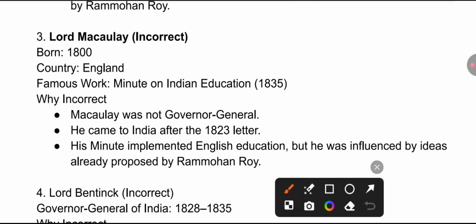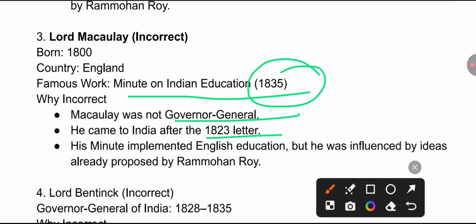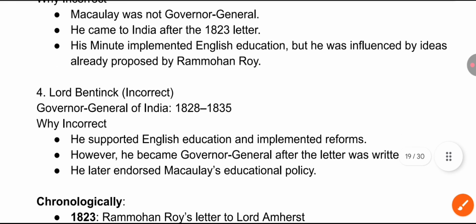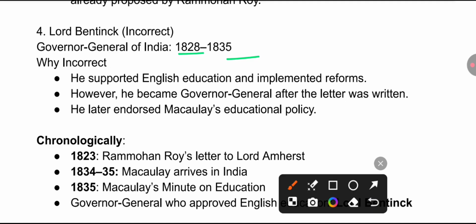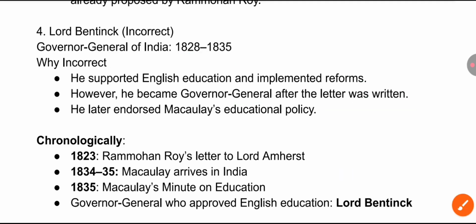Lord Macaulay, who was also very important for the Minute on Indian Education, 1835 Minute, Macaulay, we know him. Macaulay was not Governor General. He came to India after the 1823 letter, and his Minute implemented English education, but he was influenced by ideas already proposed by Raja Ram Mohan Roy. Lord Bentinck was the Governor General of India 1828 to 35. He supported English education and implemented reforms. However, he became Governor General after the letter was written, which is 1823. So you must remember the exact year.